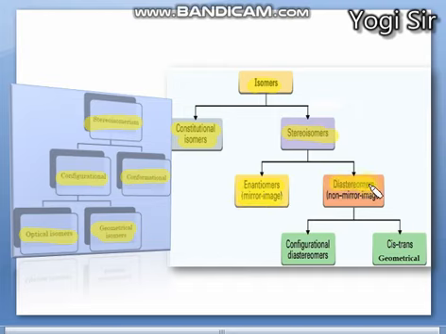Second are diastereomers, which are non-mirror image isomers, meaning they are not mirror images and are not exactly the same structure as each other. Diastereomers are also classified into two types: configurational diastereomers and cis-trans geometrical isomers, right?